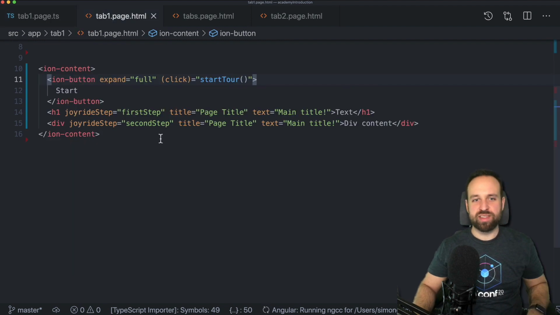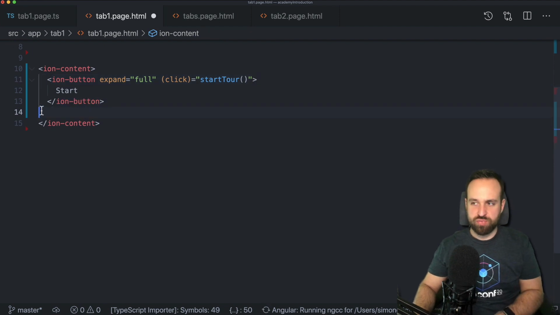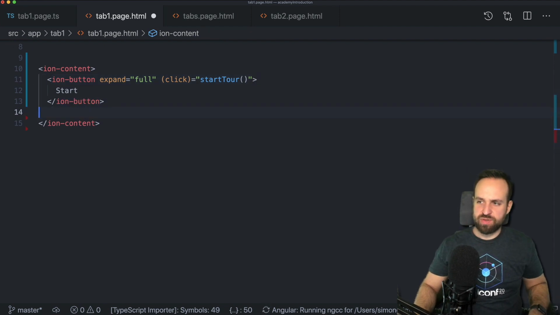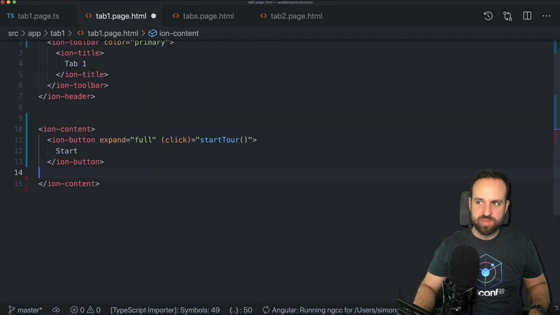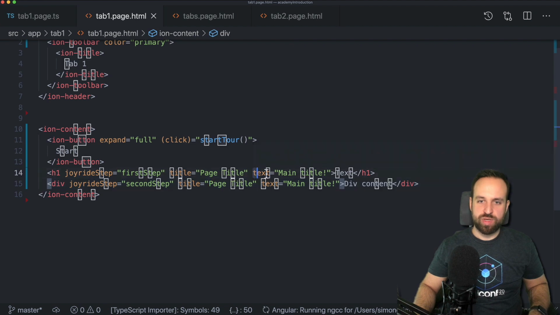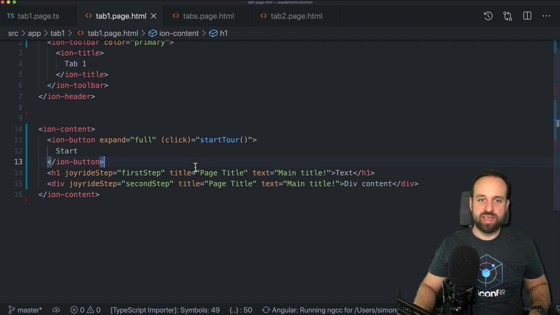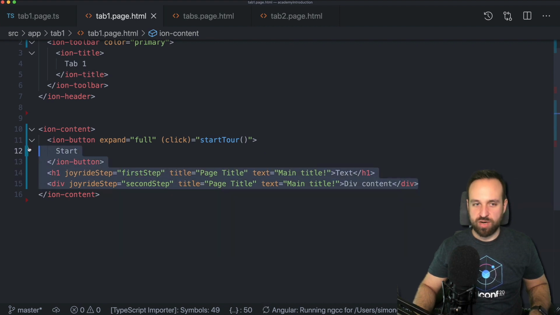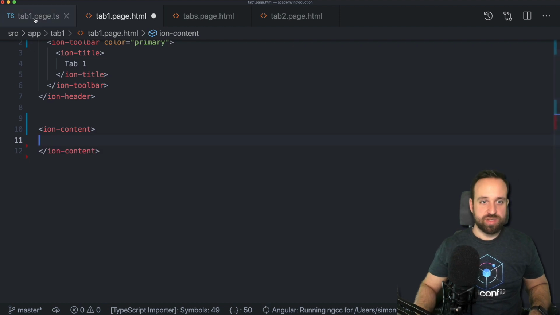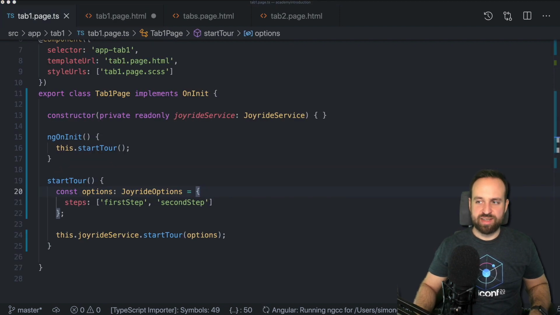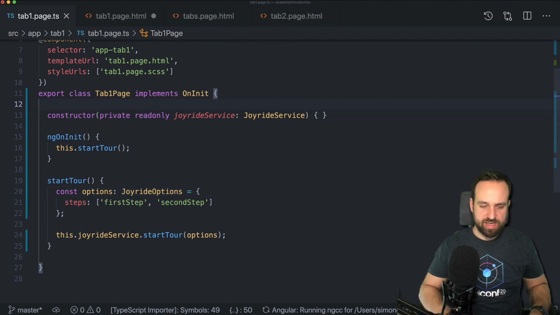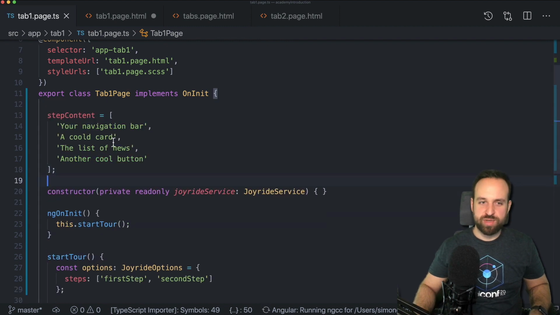Now, we want to make this a lot more complicated because there are a few options that I want to present to you. So let's dive into this. The first thing I want to define is, as we've seen before, we actually need to define a text, and that was the title as well, the title for a joyride step. Well, let's just from now on call it step. So instead of having all the text in there, I think it's a bit smarter to have an array or an object with your strings.